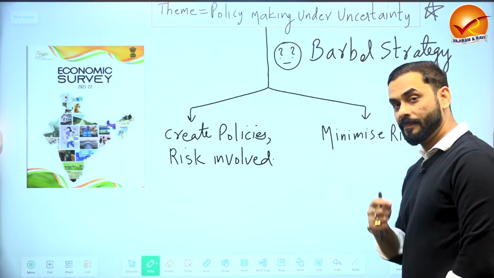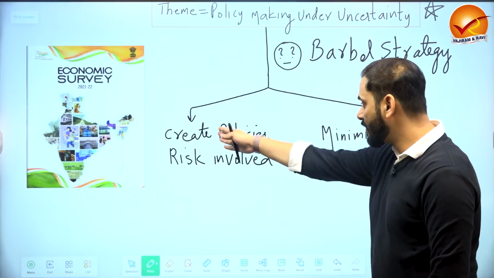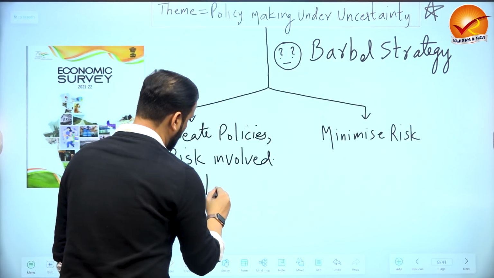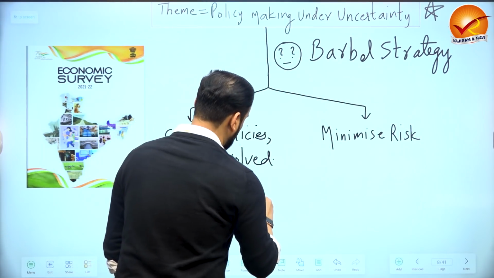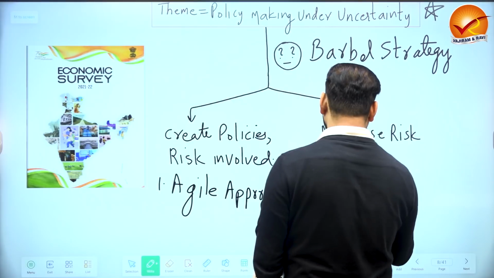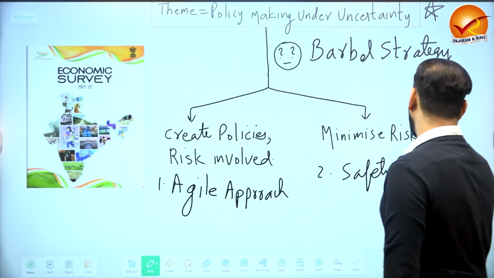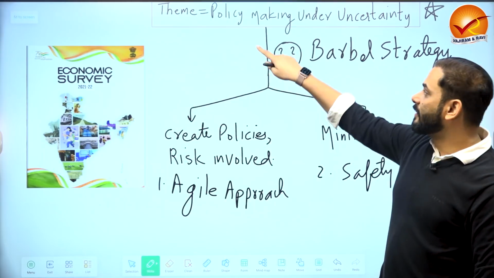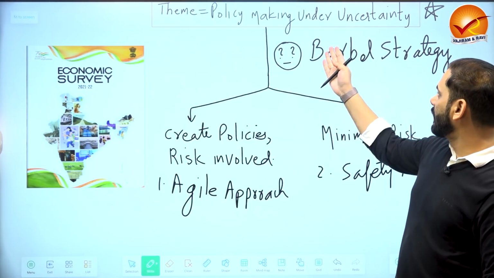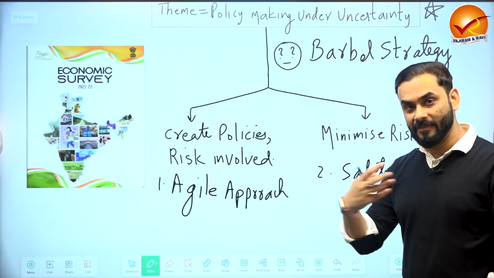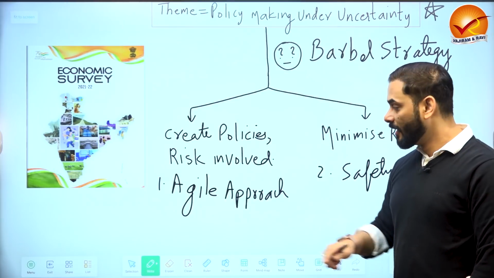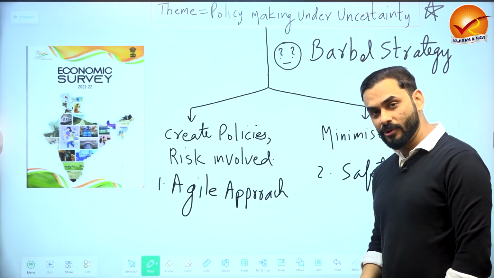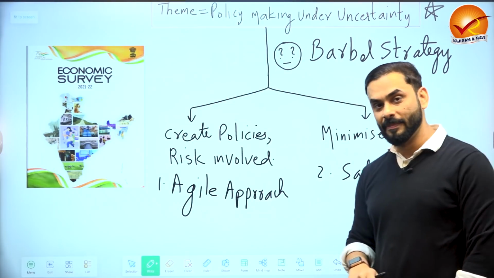Barbell Strategy. And this Barbell Strategy has two pillars. Number one is called the Agile Approach. And second is called Safety Nets. So this year's economic survey, the theme is policy making under uncertainty, and it's called Barbell Strategy that we have adopted. And why have we adopted Barbell Strategy? Because we want to follow a principle called the Agile Approach, and we also want to give safety nets to people.